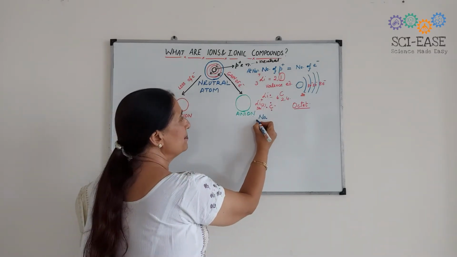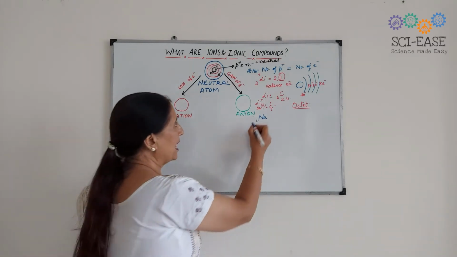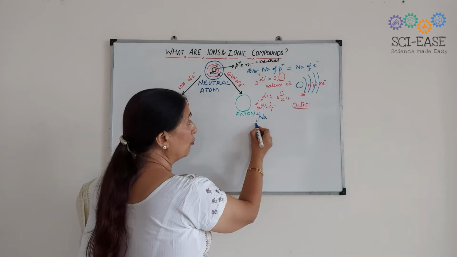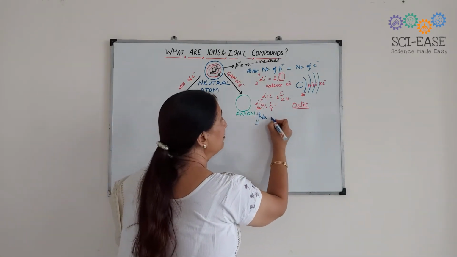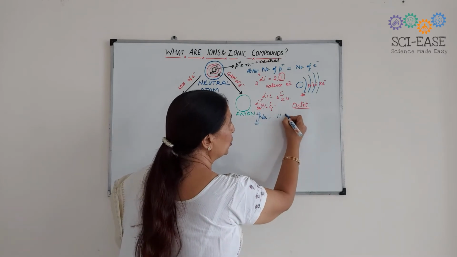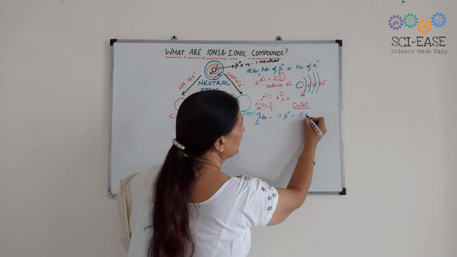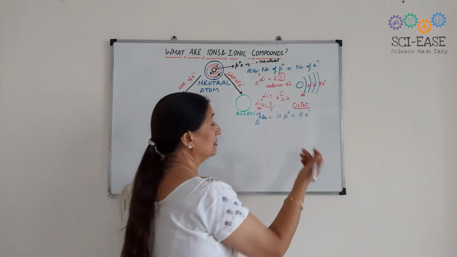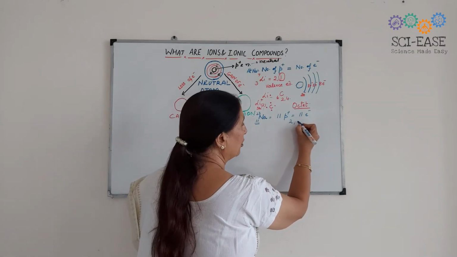Sodium has atomic number 11, and its atomic mass is 23. So what do you mean by this? That it has 11 protons and 11 electrons. So what will be the electronic configuration? It will have the electronic configuration.